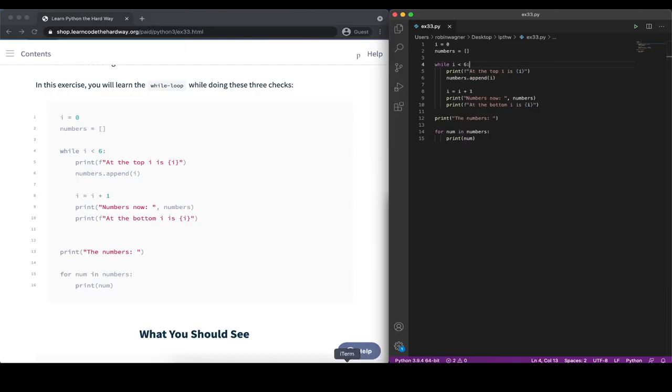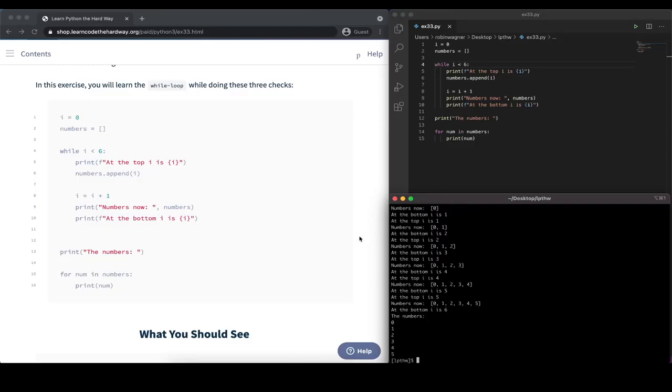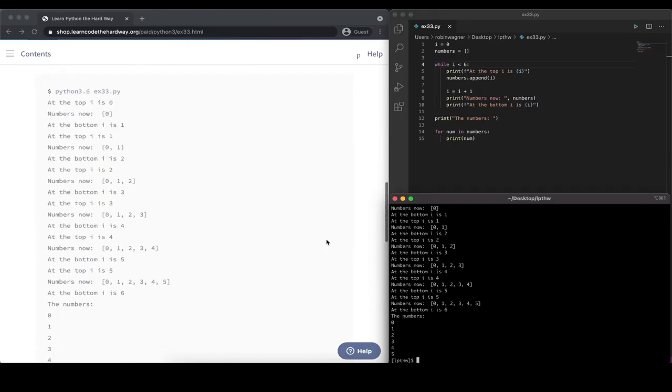So let's go ahead, open our terminal and actually run our script. We're going to type in python3 and then the name of the script. And now this is the output we get. Let's scroll to the top here. At the top, i is 0. This is the first print statement, where we're using printf to print out the value of i, which of course is 0 initially because we initialized it outside of the loop to be 0.